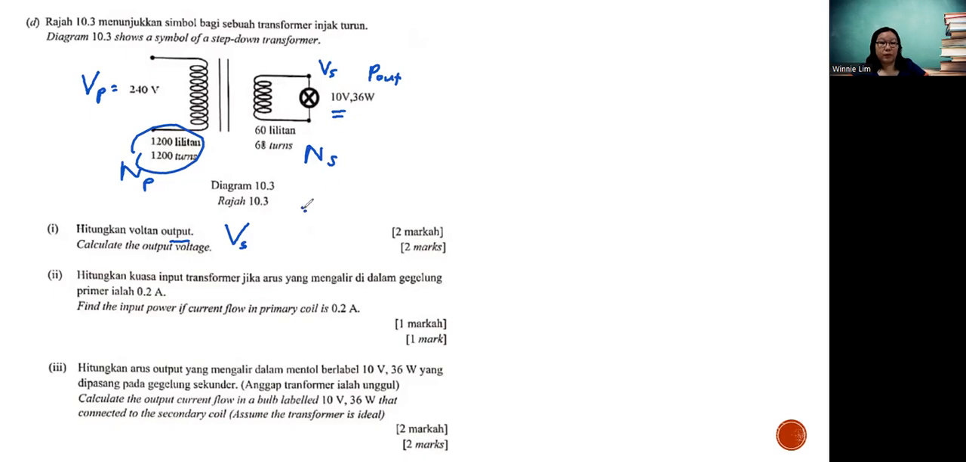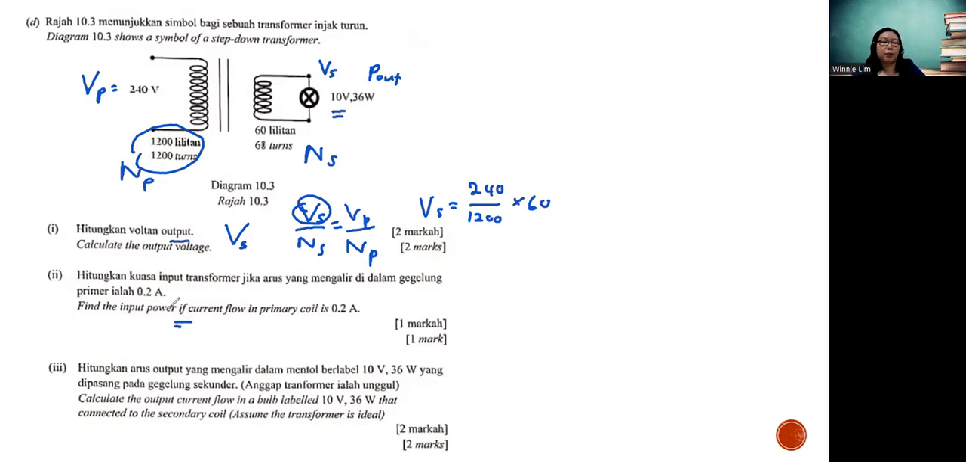Since I want to find Vs also, I put Vs on top. Vs over Ns equals Vp over Np. Then you can find this. Your Ns is 60, so you just bring Vs equals to what is your primary voltage, 240, over 1200, the Np, times 60.